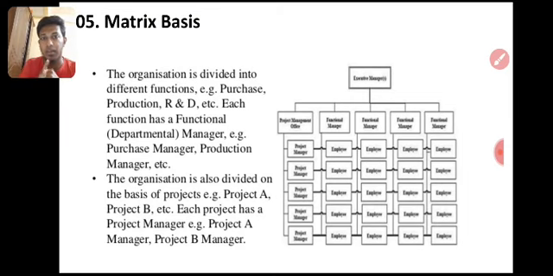Construction companies are the same thing. The functional managers will be involved in all the productions, all the projects or products. Production is also a project. Construction is one of the projects, but it's a production of a building or a highway, given to the government or to a private person. So it's also production, right? So they work on a matrix basis. They finish one project and production, and again get involved in another production, another work, right?